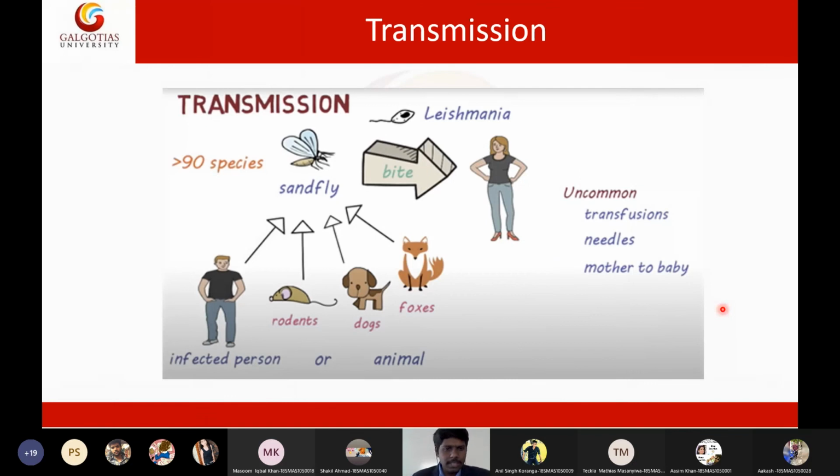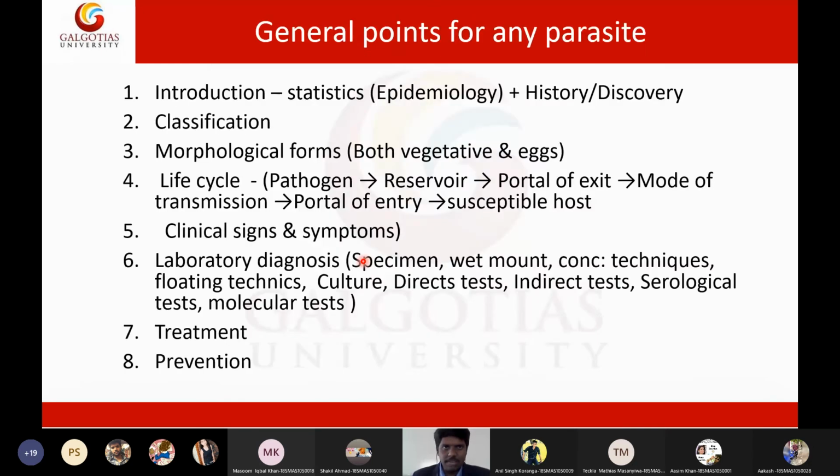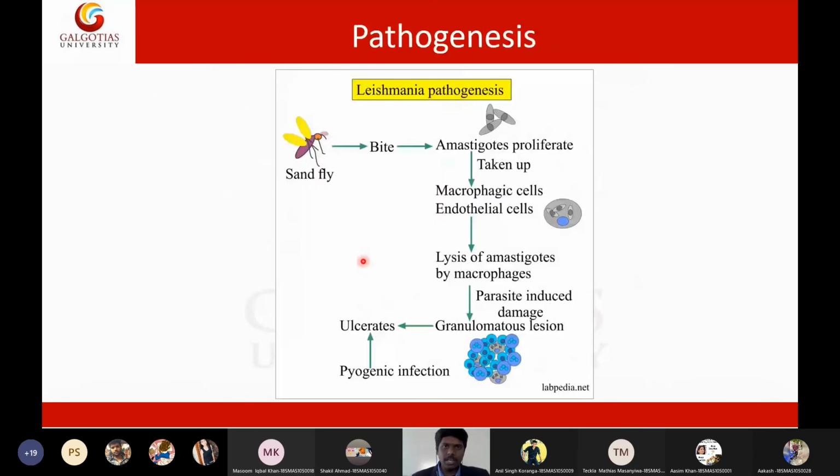And this is the transmission. You already know it will transmit through a sandfly. There is a specific name for this sandfly called phlebotomus. So from this phlebotomus sandfly bite, we will get this leishmania infection. Okay, so in my next lecture, I will go into more detail.